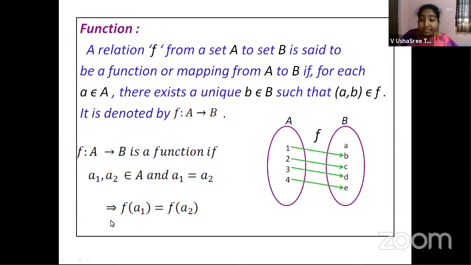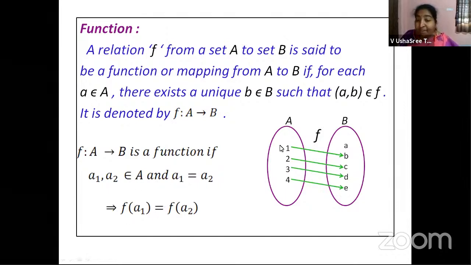What is F of a1 and F of a2? An important thing. Let us explain this through this diagram itself. F is a function. If I substitute 1, then the answer is b. That means this b is nothing but F of 1. F of 1 is b. Likewise, F of 2 is c, F of 3 is d, and so on.